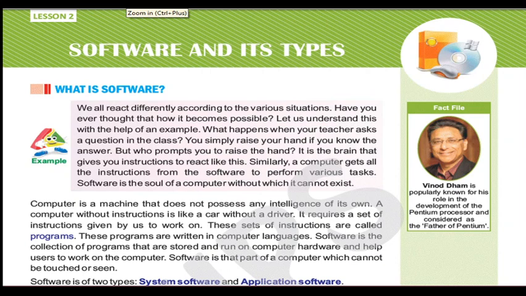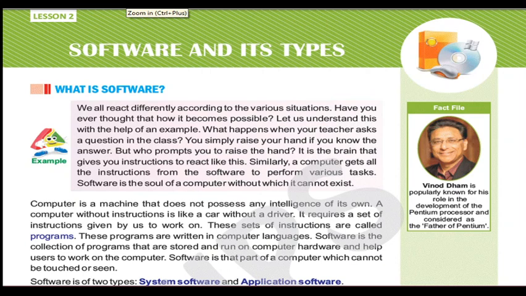Now, what it means to say here, students, is explained with that example: if your teacher asks you any question in class and you know the answer, then definitely you raise your hand. But why do you raise your hand? Because your brain gives you a command and you follow it. Whatever we do, each and every different activity, it is our brain that gives us instruction or command.